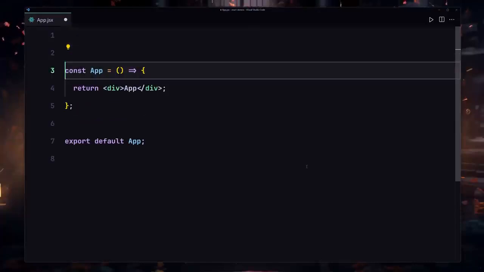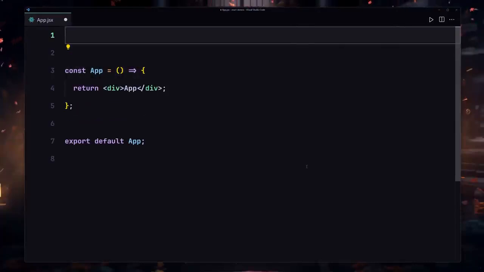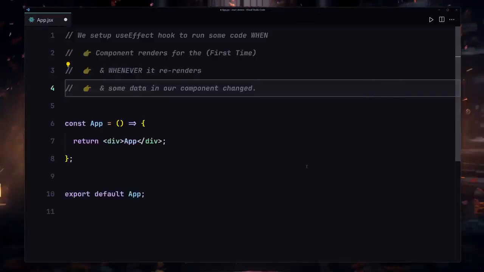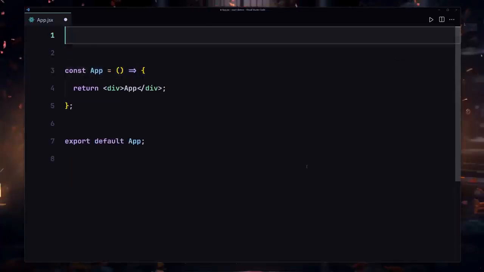Now let's talk about yet another hook, which is called the useEffect hook. We set up the useEffect hook to run some code when our component renders for the first time, whenever it re-renders, and also when some data changes inside our component. So how are we going to be making a setup for that?